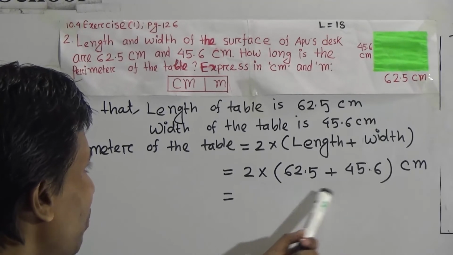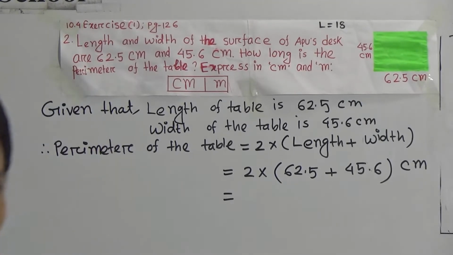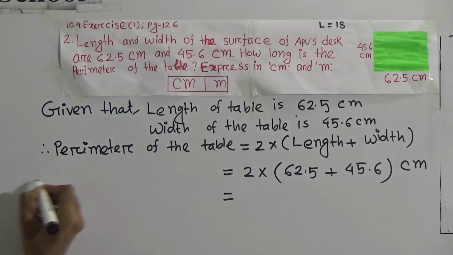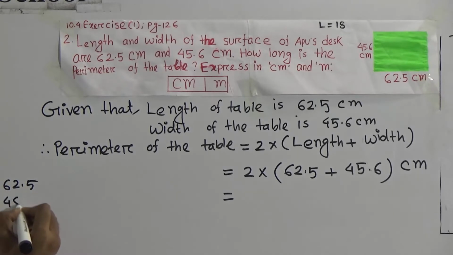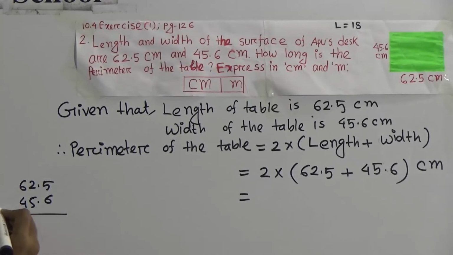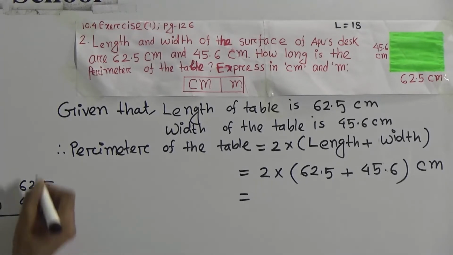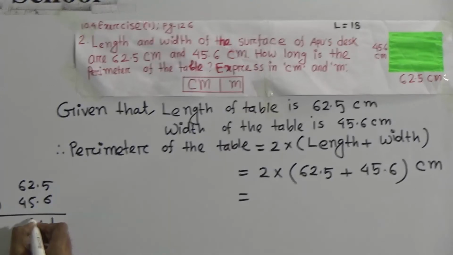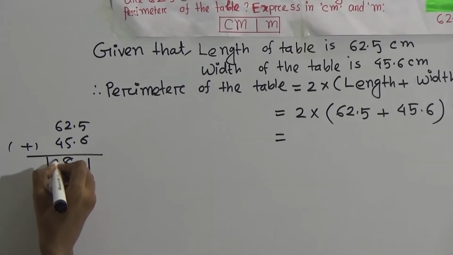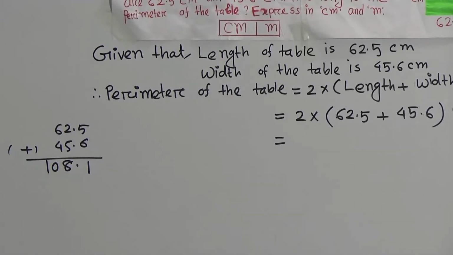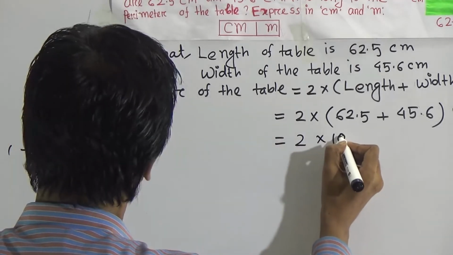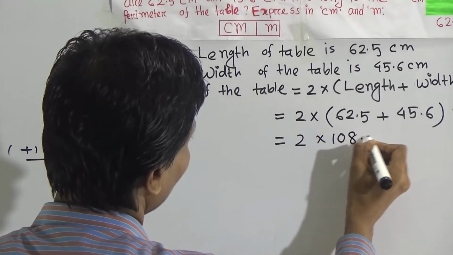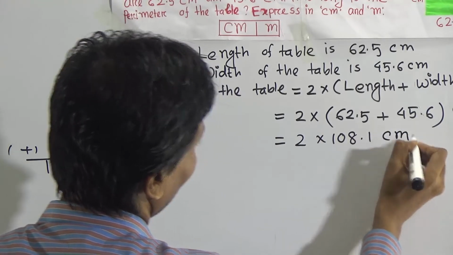Look, 62.5 plus 45.6, you have to add. You can do the rough. 62.5 and 45.6. Adding now, 1, 5 plus 6... 11, we have 1, 5 plus 2, 7, 7 plus 1, 8, 6 plus 4, 10. That means 108.1. Right here, 2 into 108.1.